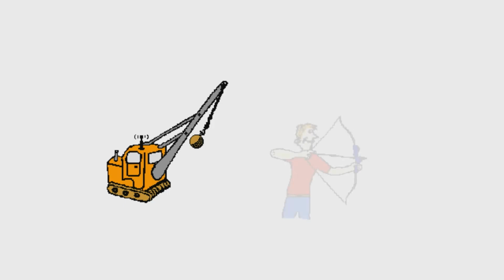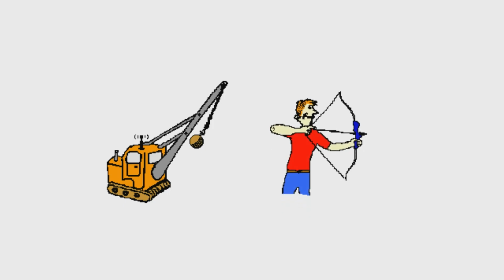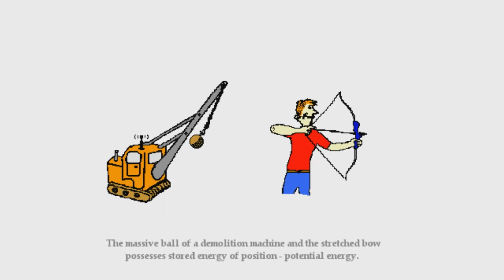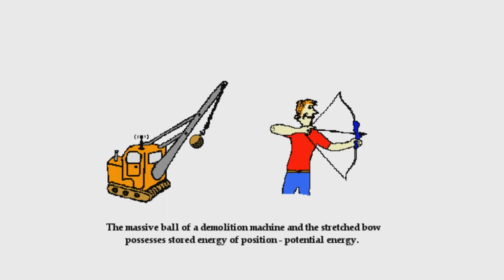Similarly, in this example, a drawn bow is able to store energy as a result of its position. So, ito, nakaganyan siya. Nakastop pa siya, hindi pa nire-release nung man. So, this also is an example of a potential energy. As we go on, you'd be able to understand it more. No? So, the massive ball of a demolition machine and the stretched bow, this one, possess stored energy of position, and that is an example of potential energy.